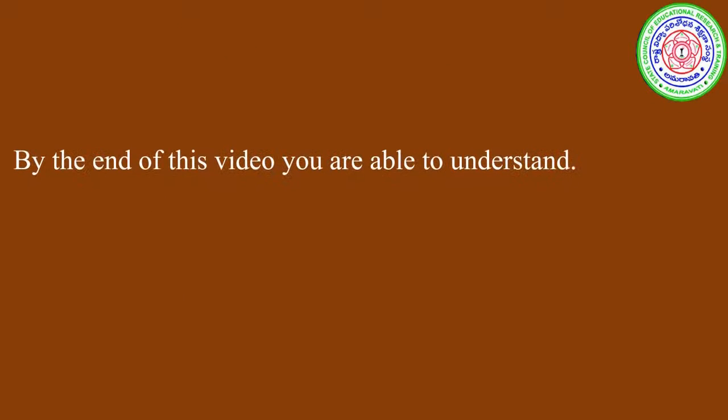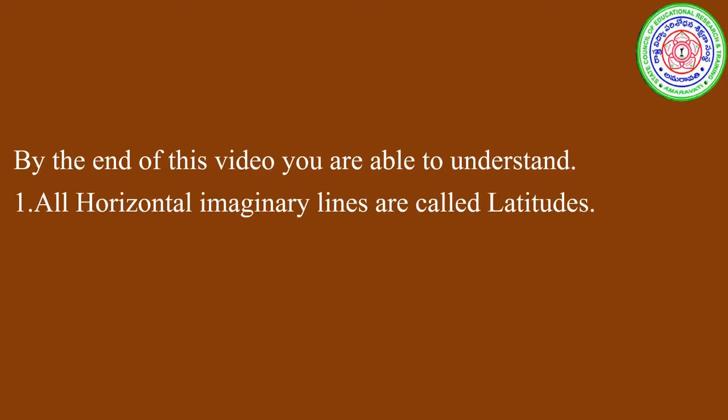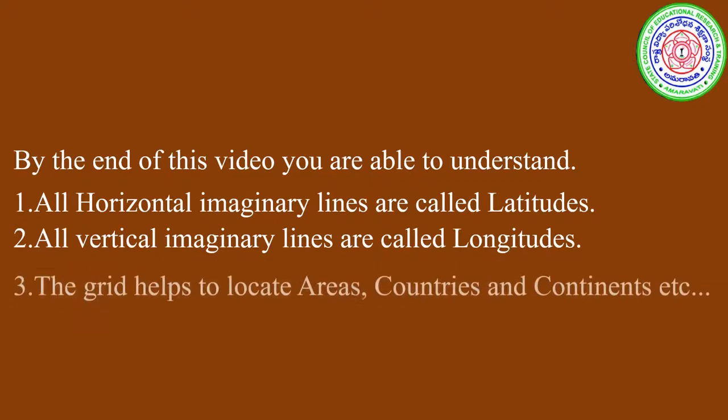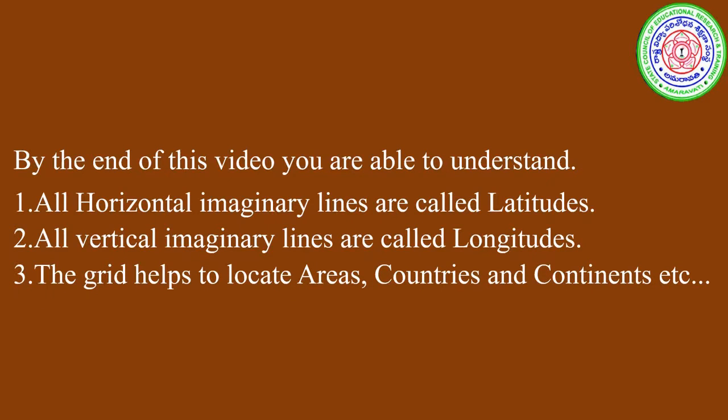After this video, I think you have understood. All horizontal imaginary lines are called latitudes and all vertical imaginary lines are called longitudes. And the grid helps to locate areas, countries and continents.